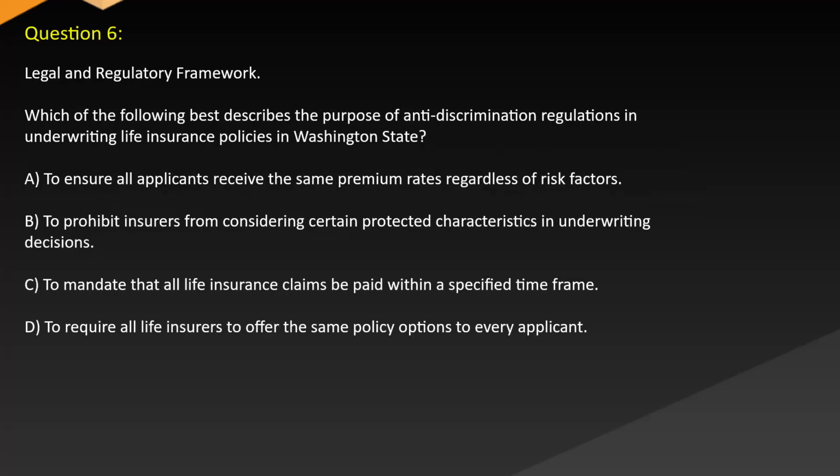Question 6. Legal and regulatory framework. Which of the following best describes the purpose of anti-discrimination regulations in underwriting life insurance policies in Washington state? A. To ensure all applicants receive the same premium rates regardless of risk factors. B. To prohibit insurers from considering certain protected characteristics in underwriting decisions. C. To mandate that all life insurance claims be paid within a specified time frame. D. To require all life insurers to offer the same policy options to every applicant.